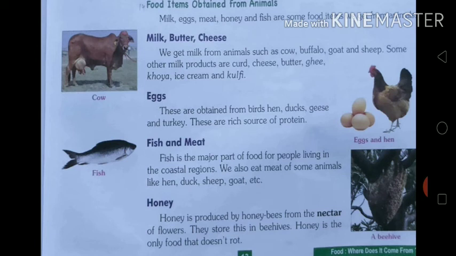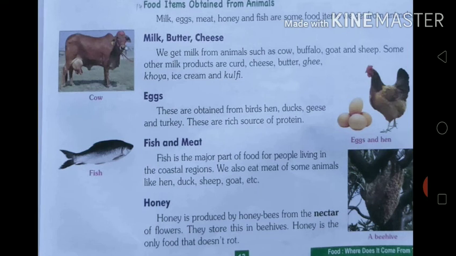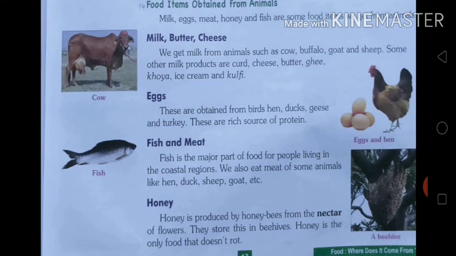Milk we use to prepare different types of dishes also, like kheer. We used to make different types of sweets also. So really milk is called a complete food. Always drink milk or include milk in your diet.